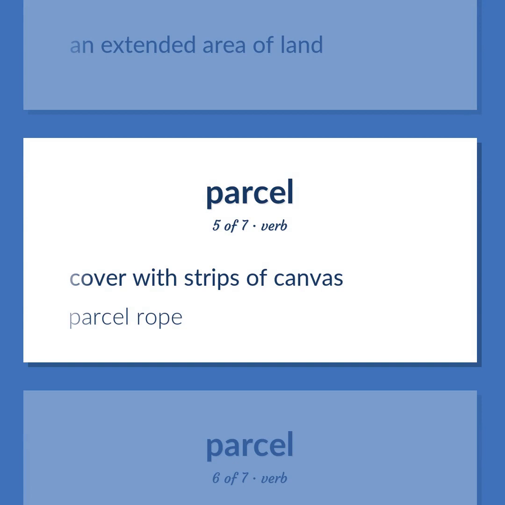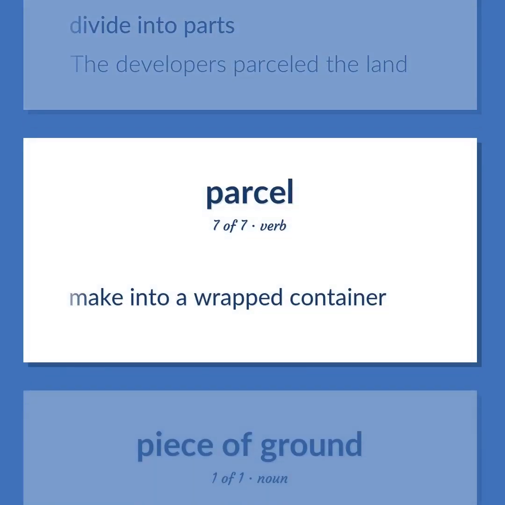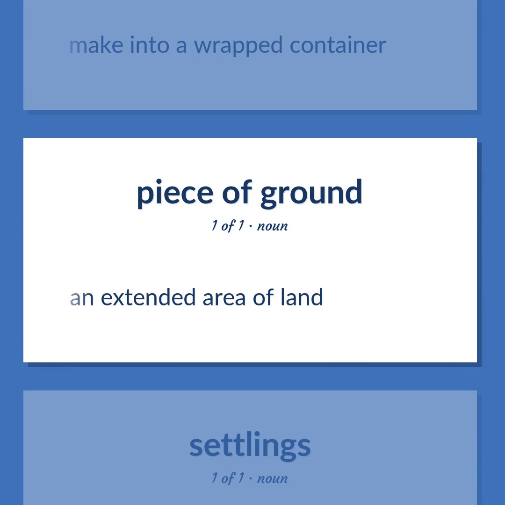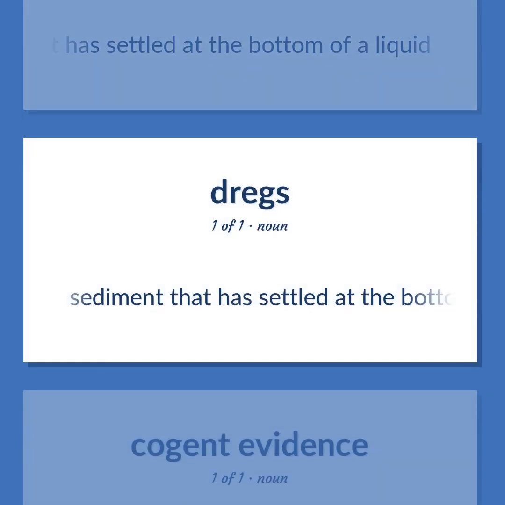Cover with strips of canvas. Parcel rope. Divide into parts. The developers parceled the land. Make into a wrapped container. An extended area of land. Sediment that has settled at the bottom of a liquid.